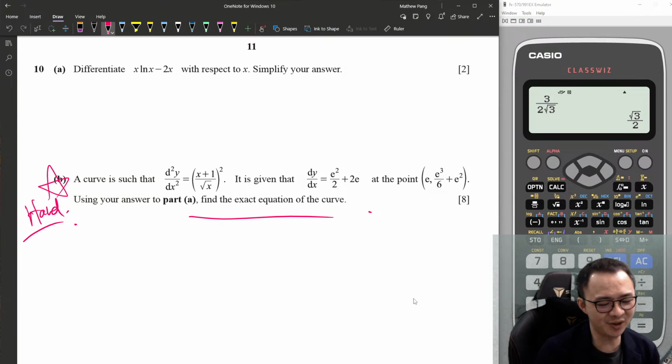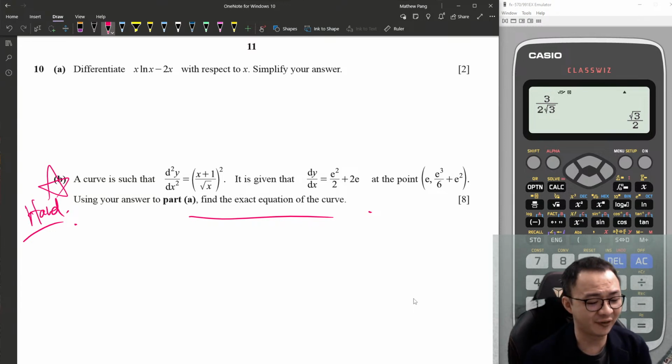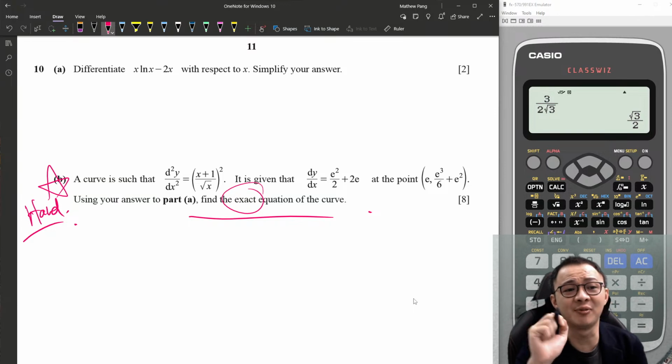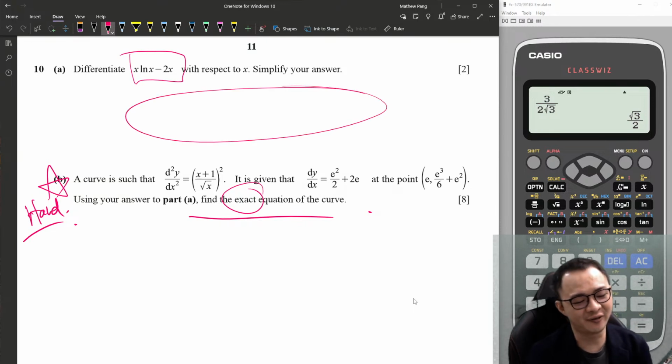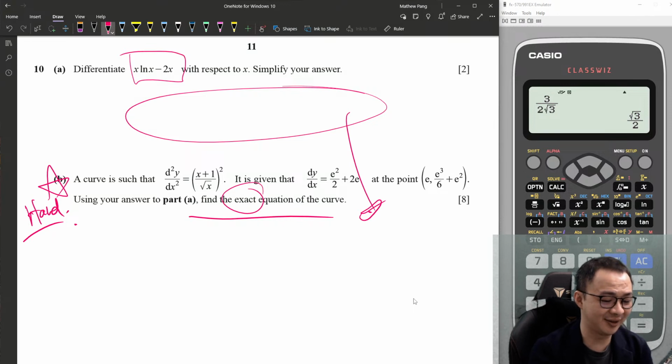Okay, this question, the reason it is hard: first, because they want the exact equation, so have exponent. So when you do exact form, it might be hard for some students. Second, because you need to use the answer and question from part 1 to solve part 2. But this question, they do tell you a little bit here. Use your answer in part A to solve it.